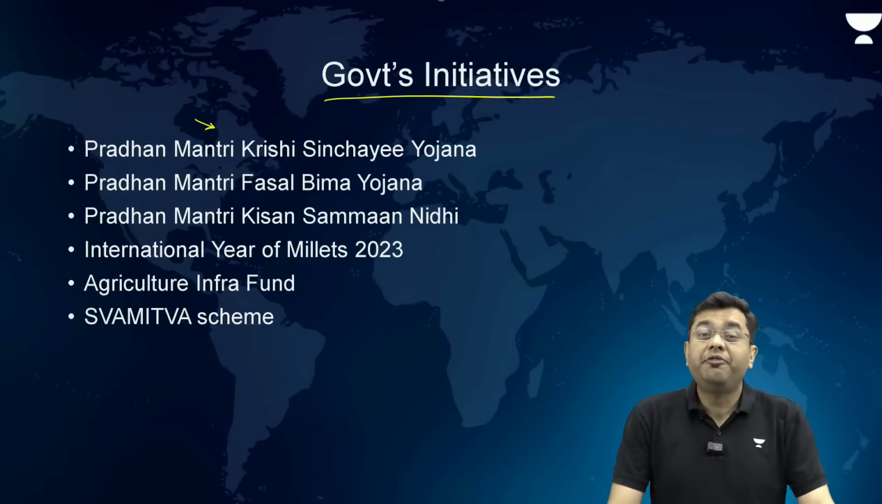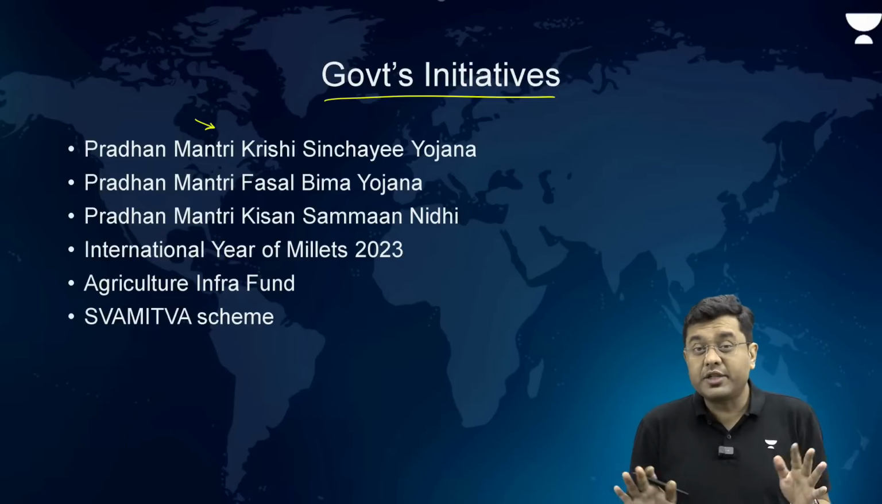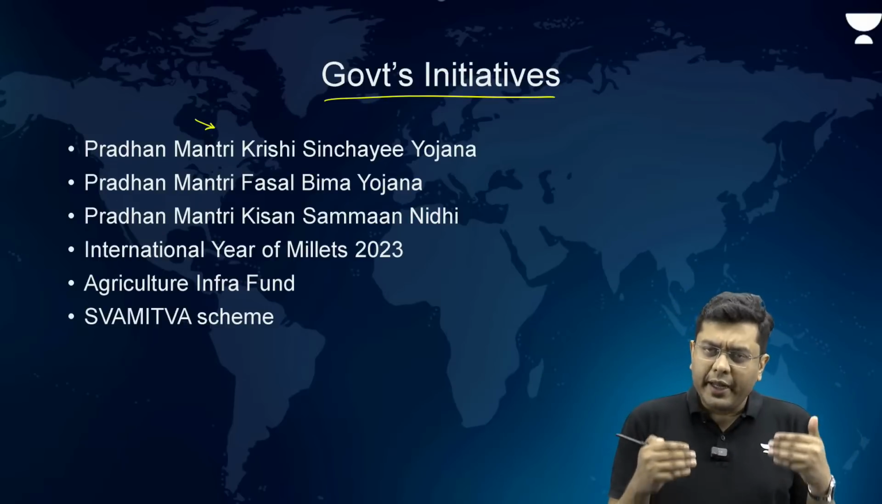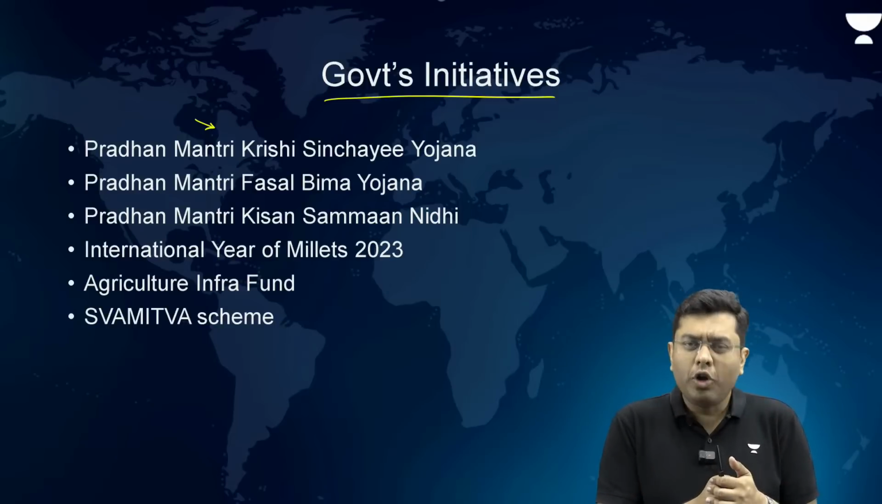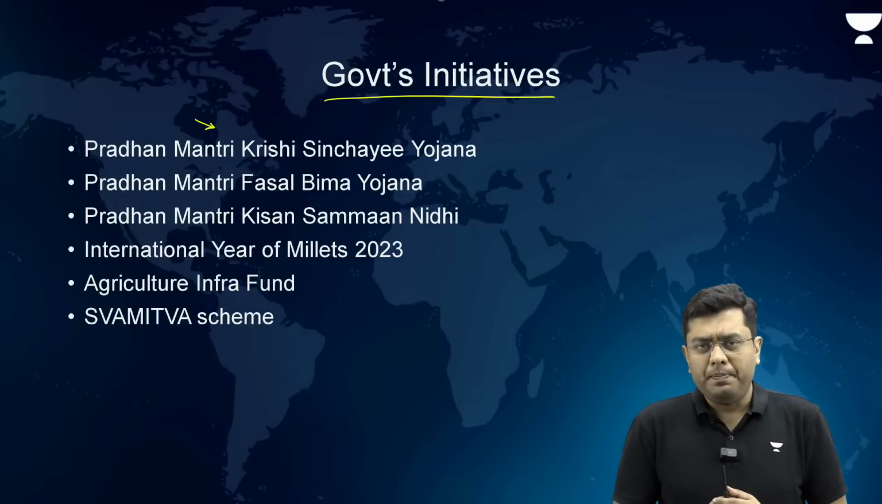Then, Pradhan Mantri Fasal Bima Yojana. This is the crop insurance scheme, and on the face of it, it is the largest crop insurance scheme anywhere across the world, providing insurance to the farmers against post-harvest losses and so on. But here also there lies a problem.